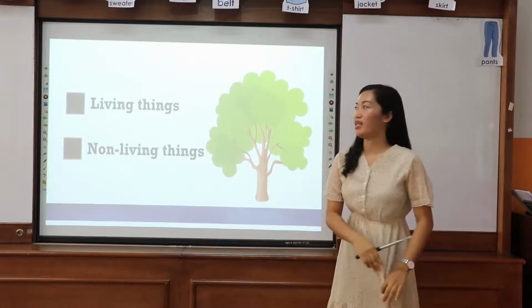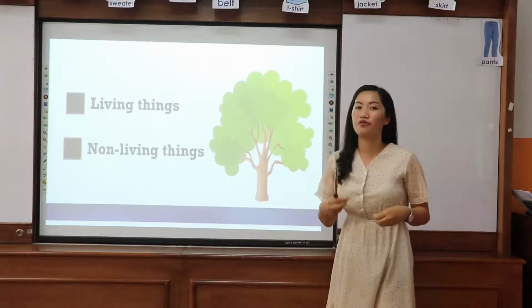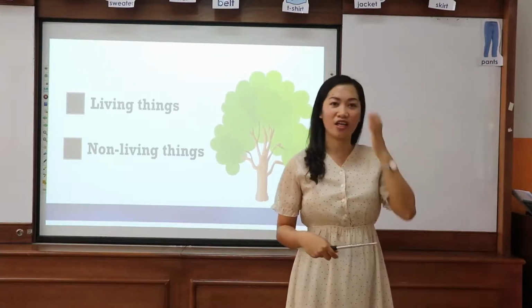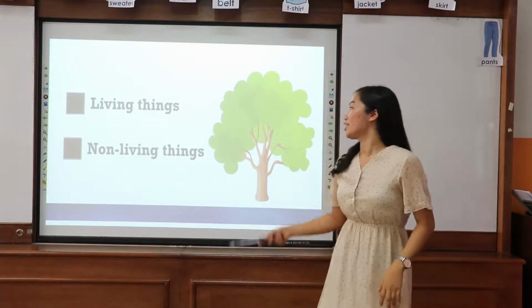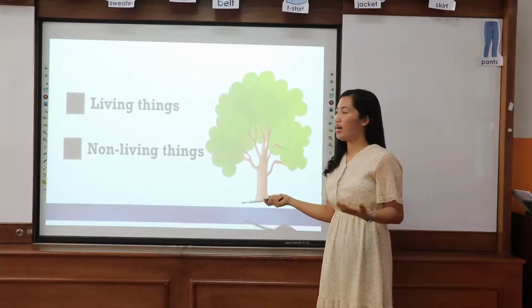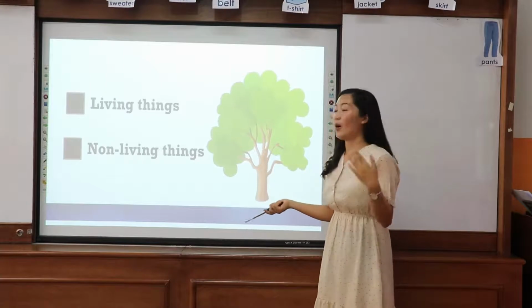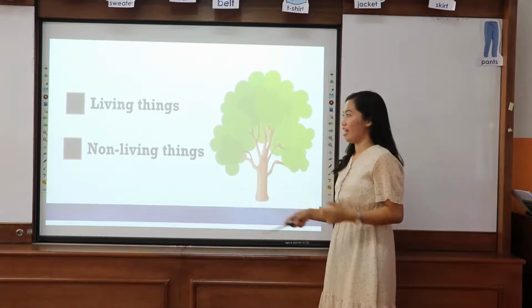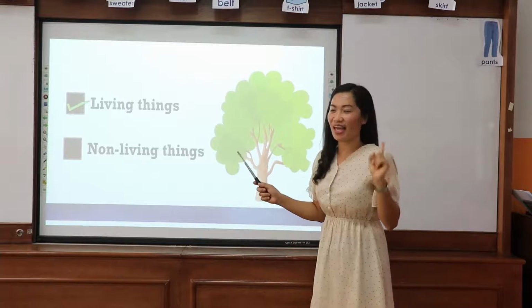They are growing. They even eat food. They call it photosynthesis. So what do you think the trees are? Are they living thing or non-living thing? Yes, they are living things.